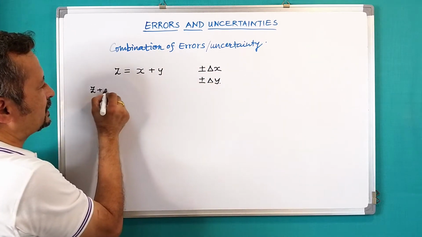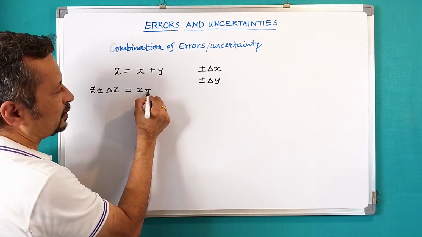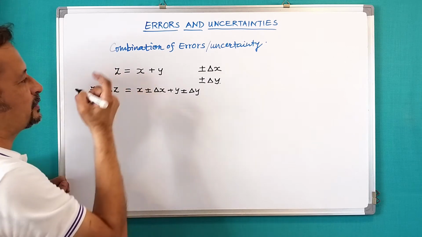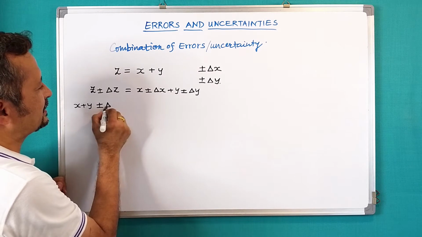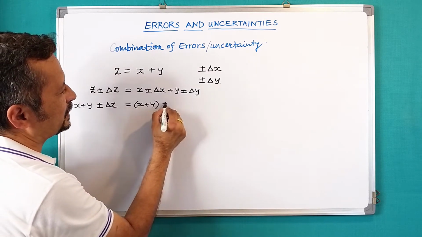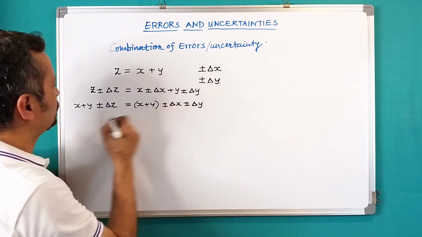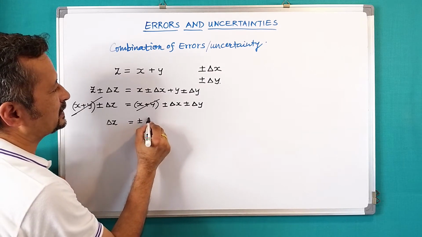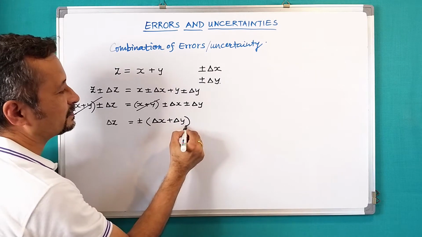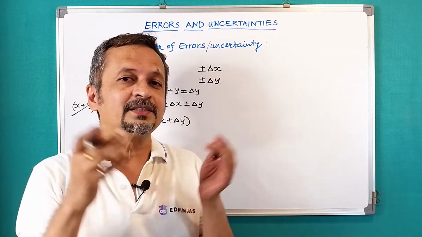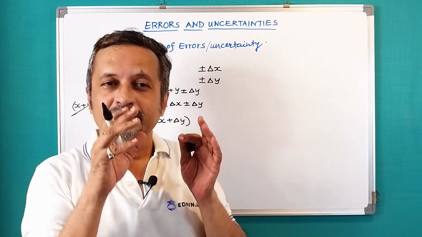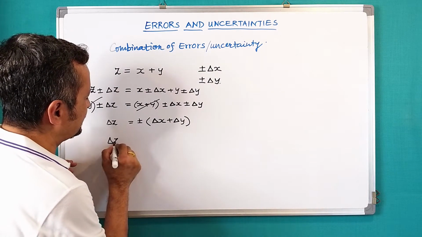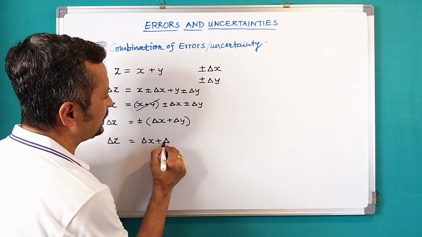Then Z plus or minus delta Z would be equal to X plus or minus delta X plus Y plus or minus delta Y. Now obviously my Z is equal to X plus Y. So if I put it, X plus Y plus or minus delta Z would be equal to X plus Y plus or minus delta X plus or minus delta Y. So obviously this X plus Y and this X plus Y I can cancel, and delta Z would be plus or minus delta X plus delta Y. Now here the maximum error or maximum uncertainty in Z would be plus delta X plus delta Y. Maximum error I am talking about.